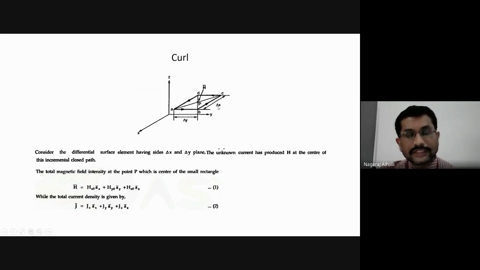Therefore, dou hx by dou y into this perpendicular distance. How much is this? This is along the y direction here. This perpendicular distance is along the y direction. This will be delta y by 2. From A to B, it is delta y. It is the midpoint. We are considering half the distance. So, from this point P towards the midpoint of B to C, the perpendicular distance is delta y by 2.